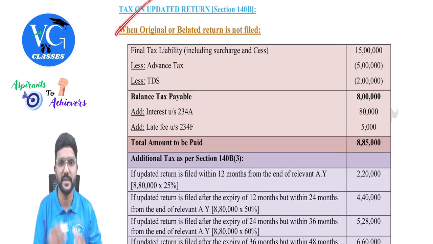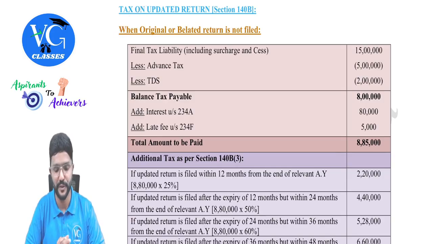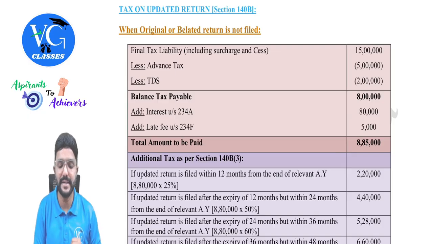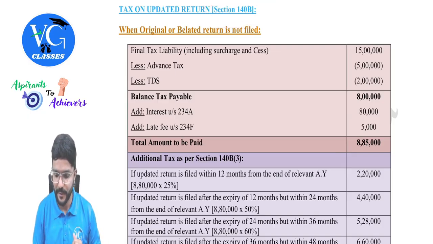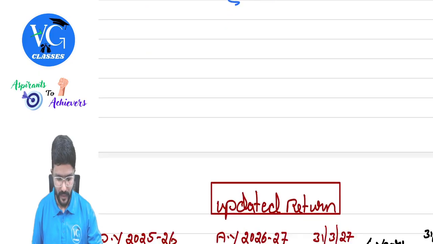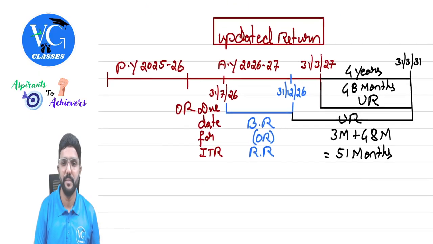Then tax on updated return. Very important, guys, because there is an amendment in this provision. Tax on updated return is covered in section 140B. What is it? I will try to explain you. Yeah, pay attention, people.